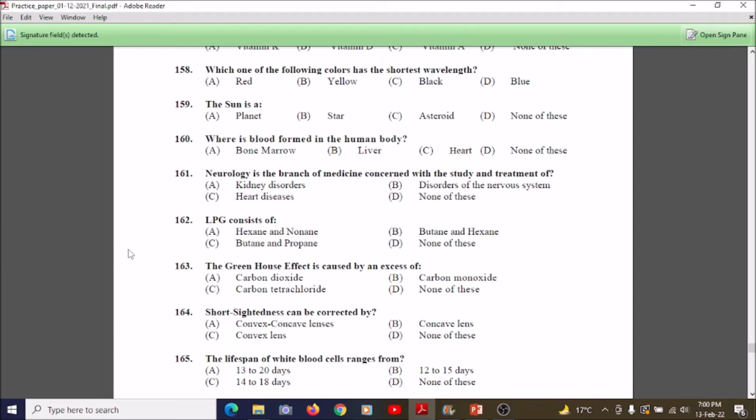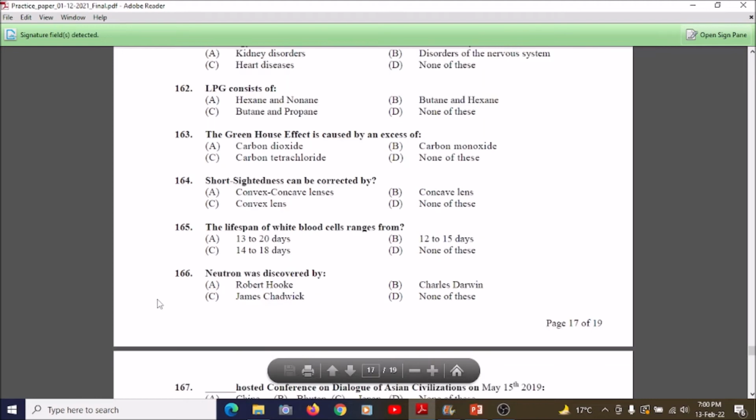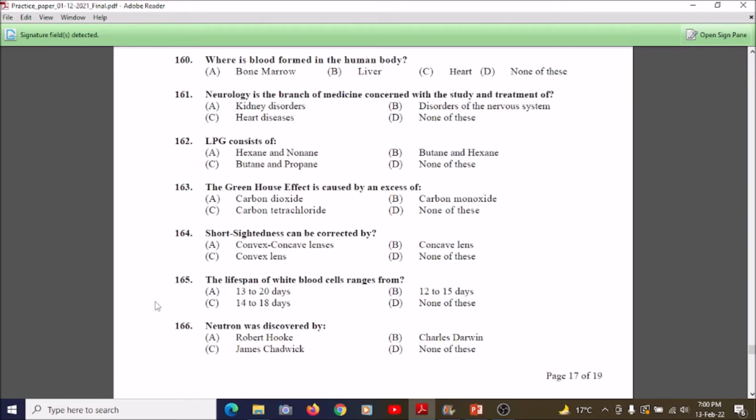Carbon monoxide comes from the fuel of transports where no catalyst was used, so that carbon monoxide gas will be reduced to stop polluting the environment. And option C is carbon tetrachloride, which is again not a strong gas, but our best option will be carbon dioxide. So the greenhouse effect is due to carbon dioxide. Option A is correct.